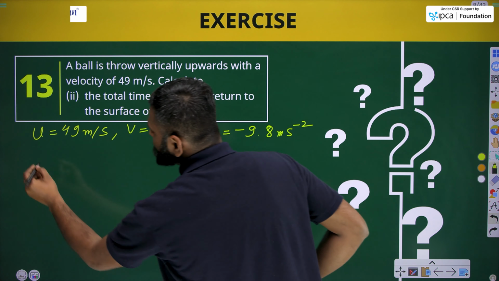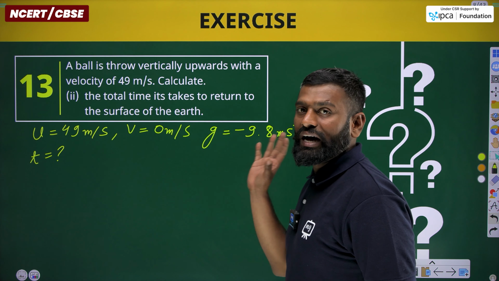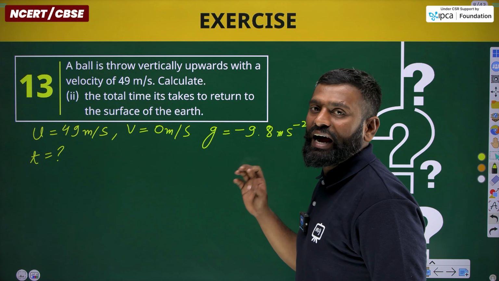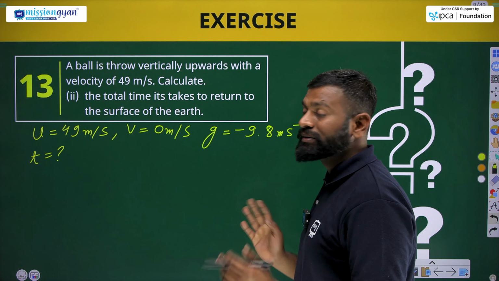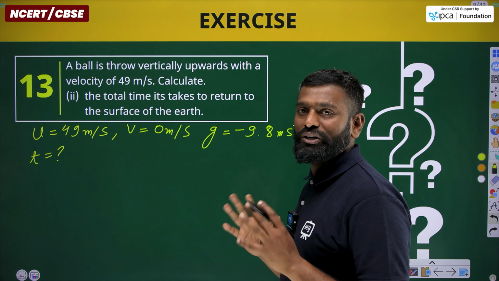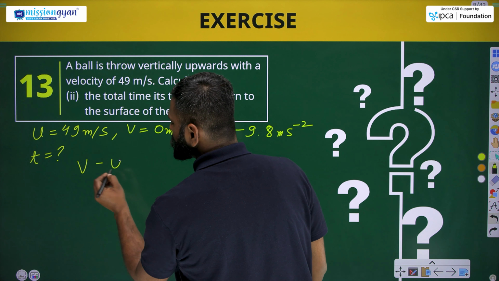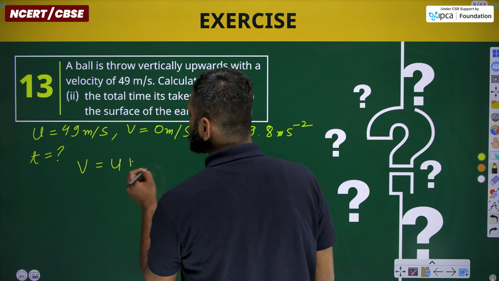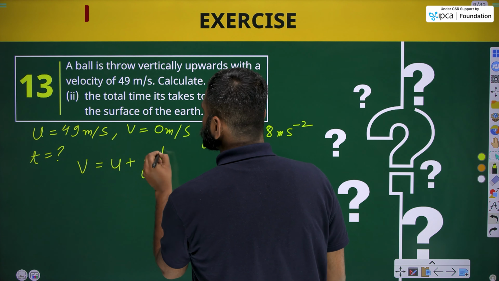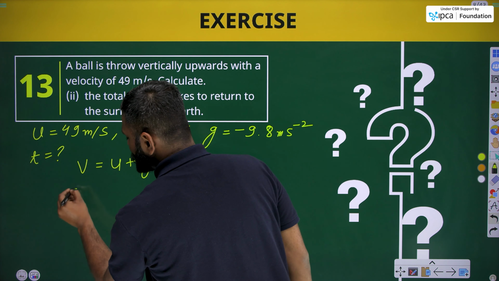What we need to find is time. We can use the height we have already obtained, but we simply don't need to. We'll apply the first equation of motion, that is v equals u plus gt.